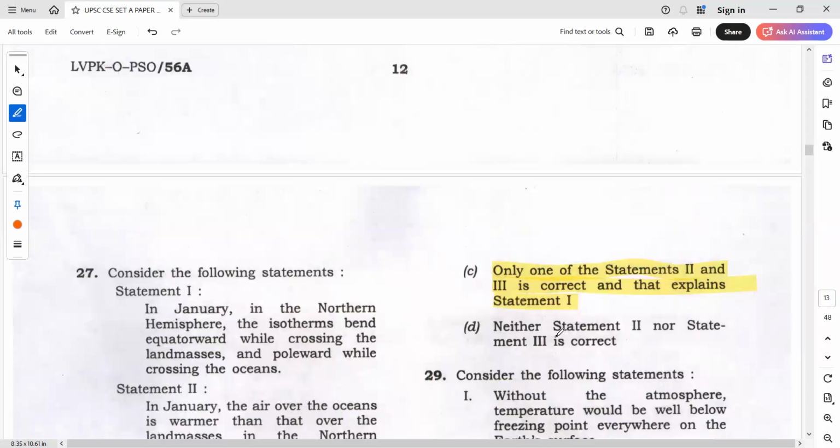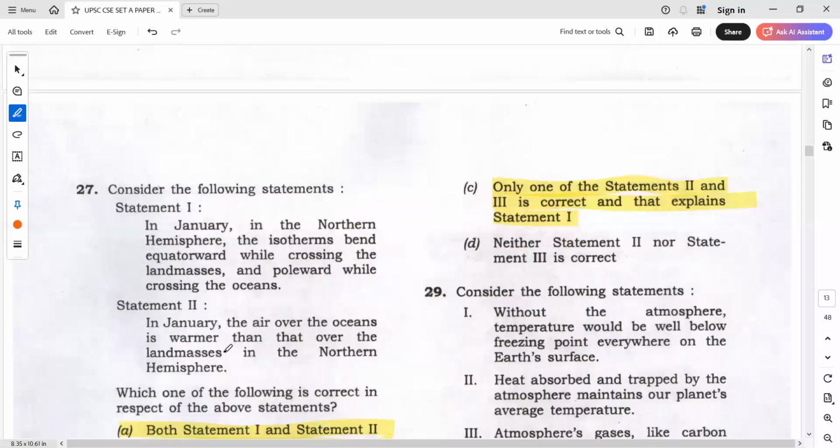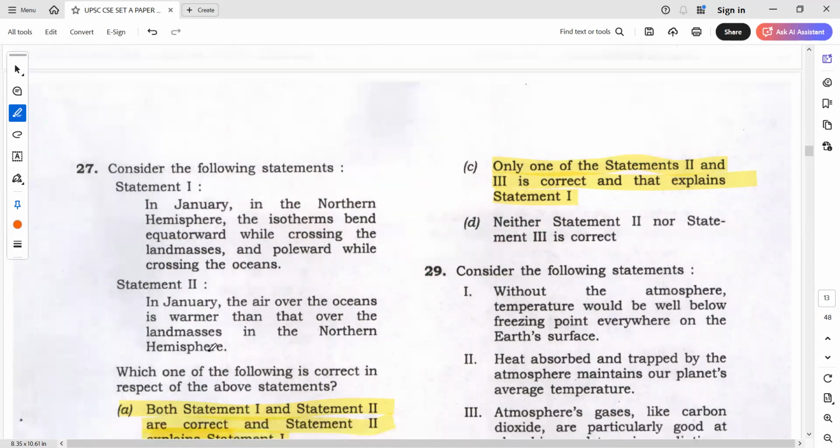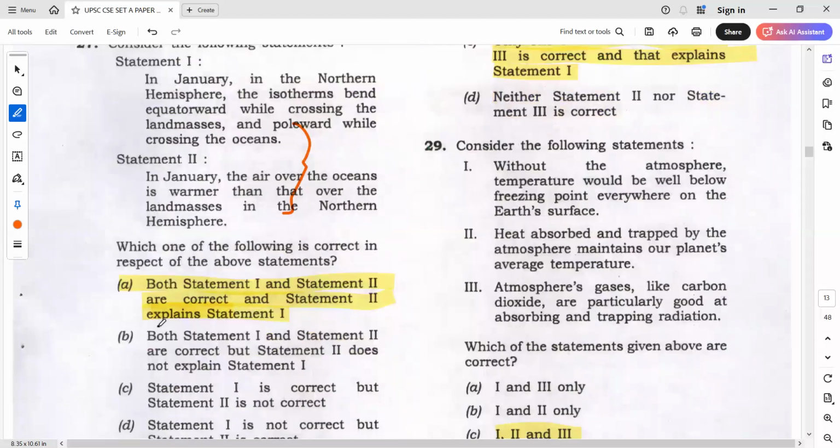Okay, in January in the northern hemisphere, the isotherms bends eastward while crossing the landmass and poleward while crossing the oceans because the air over the oceans is warmer than over the landmass. So nothing wrong in this. Okay, it's a very clear explanation given. So both statement 1 and statement 2 are correct and statement 2 explains statement 1.